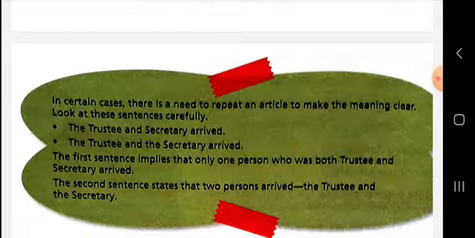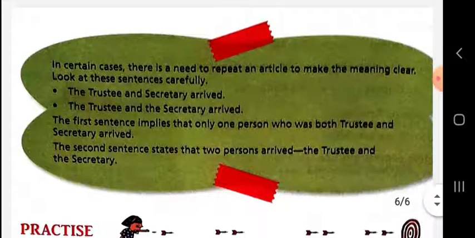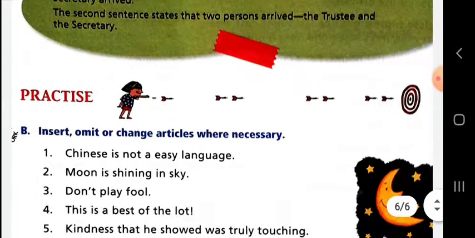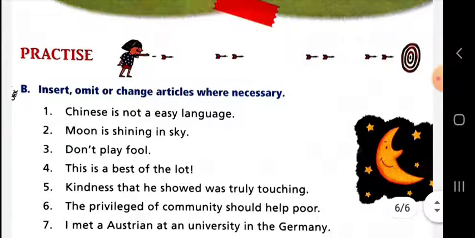Dear student, you need to learn all these rules, whatever I am speaking here. It is very important, and now exercises are given here. Insert or omit. Where you need, you can insert articles, or where you don't need, then remove them. Chinese is not a easy language.